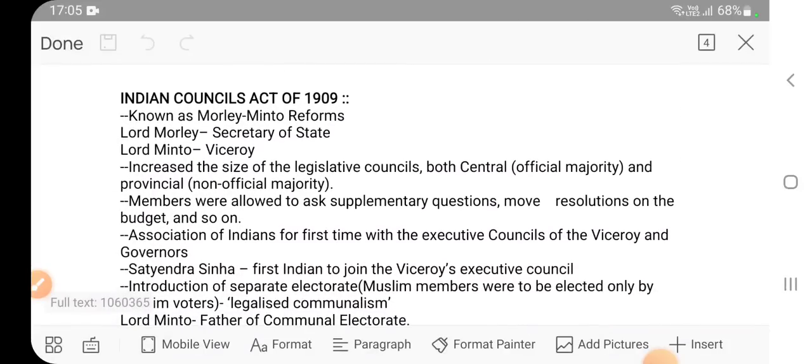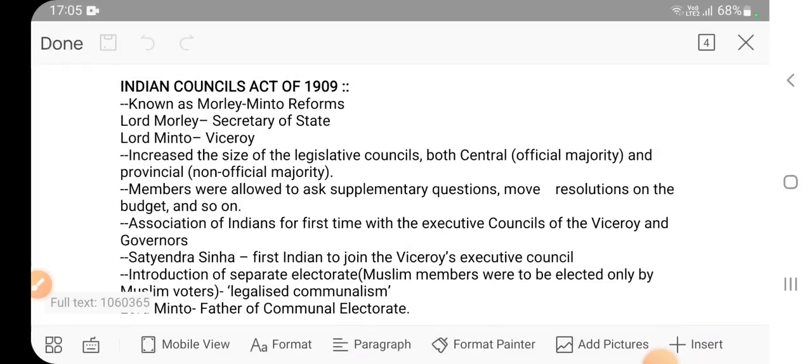Indian Councils Act of 1909. We will discuss it in another class, because it is a major act. So many provisions are there. So we will discuss it in another class.